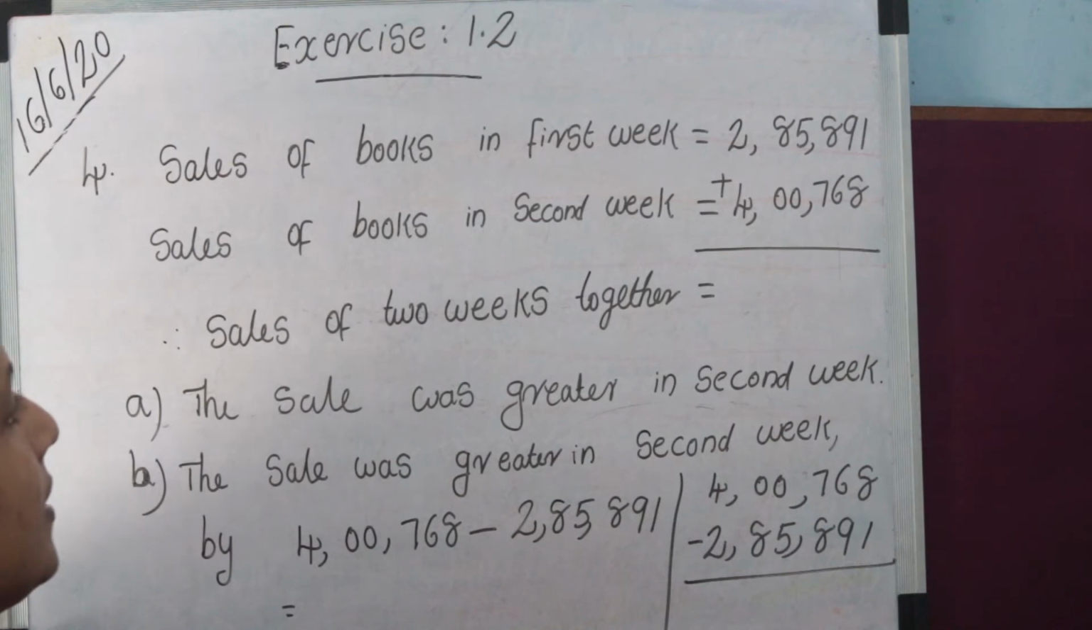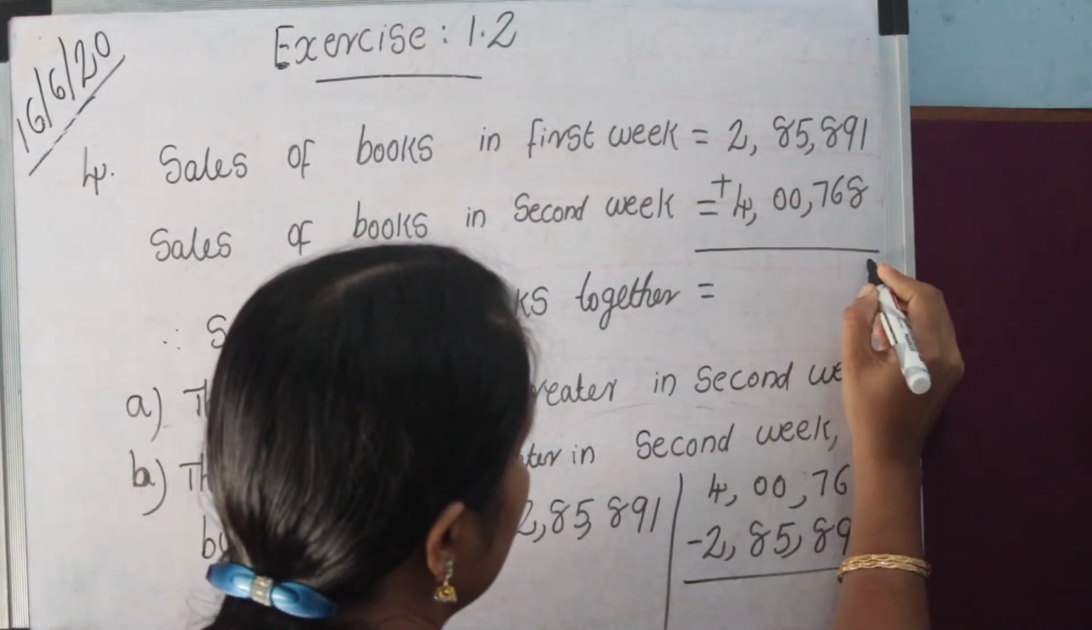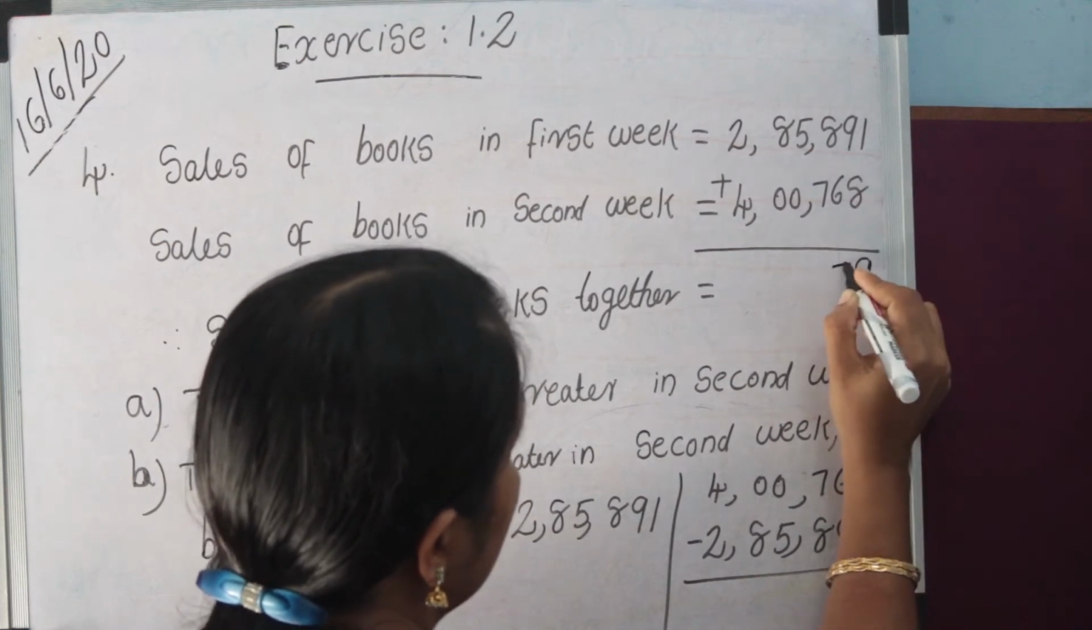The sale of books in second week is 4,768. Here we want the sale of 2 weeks together. Together means adding these numbers. Then 8 plus 1 equal 9. 9 plus 6 equal 15. 5.